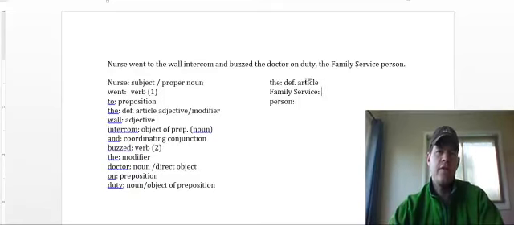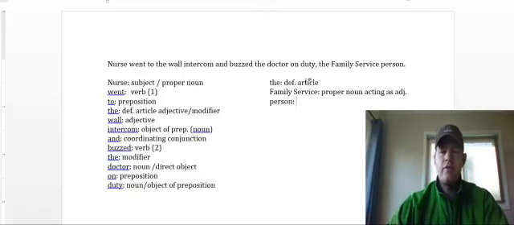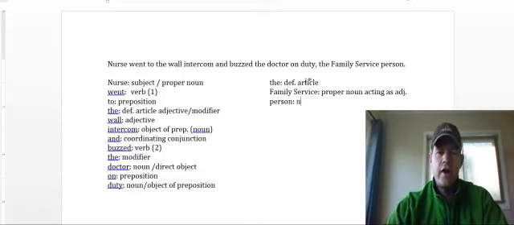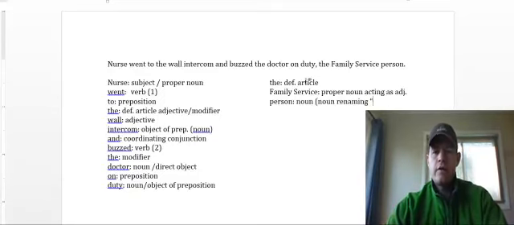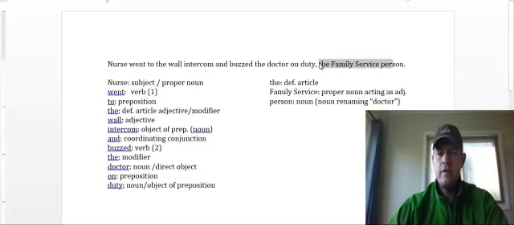Wall was describing the kind of intercom. Here, family service is describing the kind of person. So it's a proper noun acting as adjective. Kind of a goofy thing there. And then person is our noun, and this is the noun renaming doctor, okay? So this is what we call a noun phrase.